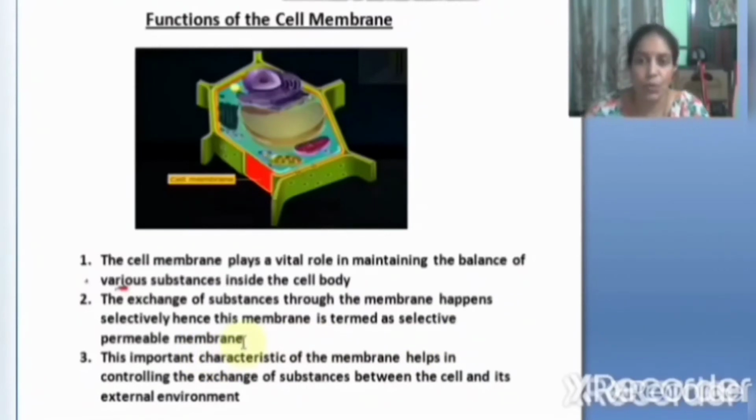Understand this point, children. The cell membrane does not allow all the particles into the cell. It selects some particles to be allowed into the cell, so it is called a selectively permeable membrane. This important characteristic helps in controlling the exchange of substances between the cell and its external environment.